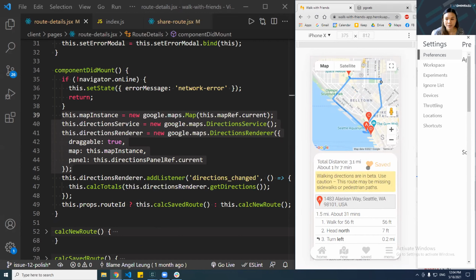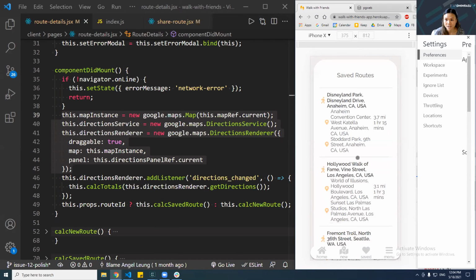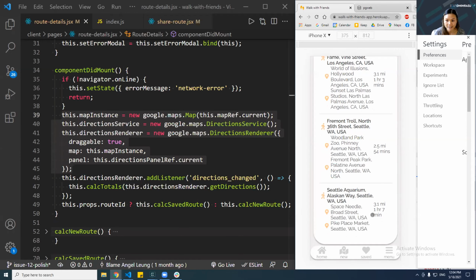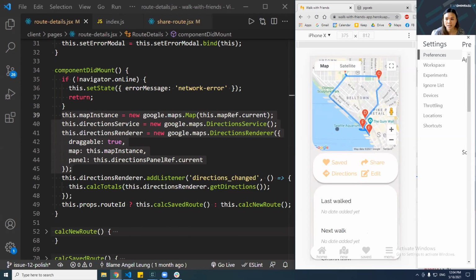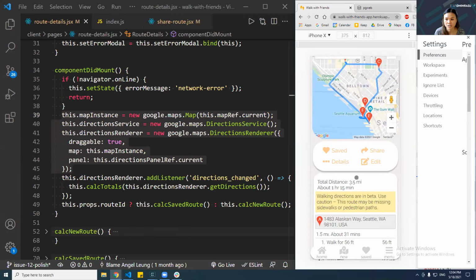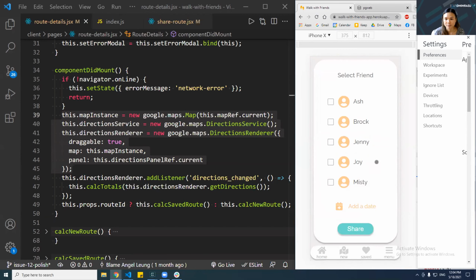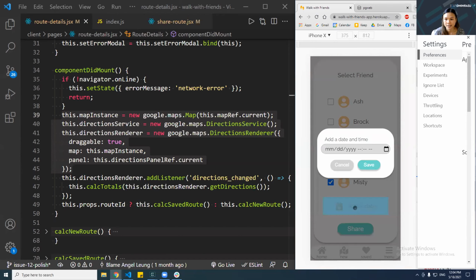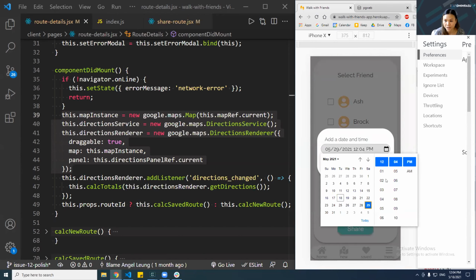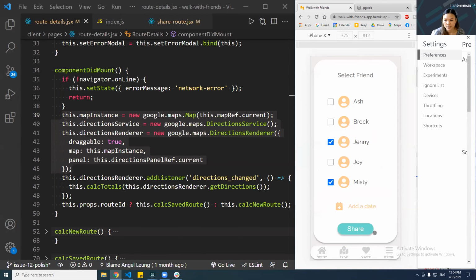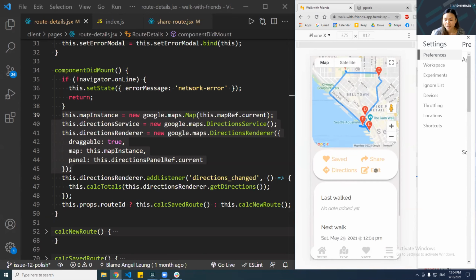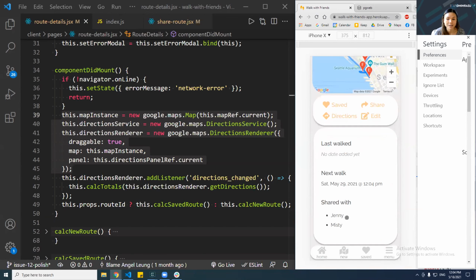So next I'm going to go to my saved routes page, which is my third page. Here are all the routes that I've saved before in the past. And this is the one I just added at the bottom. And that's the route just like I left it. I can view the directions by clicking here. So if I want to share this route with friends, I can click the share button and select a few friends. And let's propose that we all go walking together next week on Saturday. So I click save, I click share here, and this will have sent this route to my friends' accounts along with the proposed date and time.